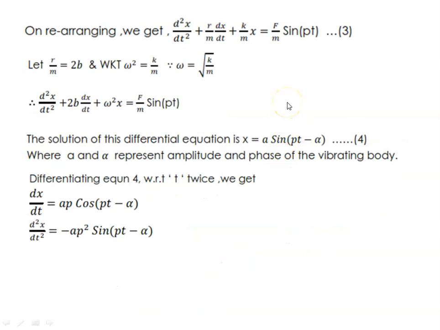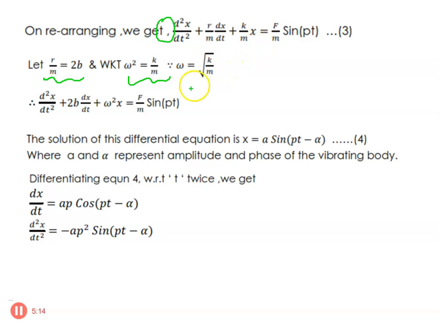So when we rearrange it, you will be getting d square x by dt square. We divided the equation by m, so that the coefficient of d square x by dt square will become 1 here, plus r by m dx by dt plus k by m into x is equal to f by m sin pt. So as in the previous case, we are going to substitute the constant values. r by m is equal to 2b, omega square is equal to k by m, like the previous case, that is in case of damped oscillation.